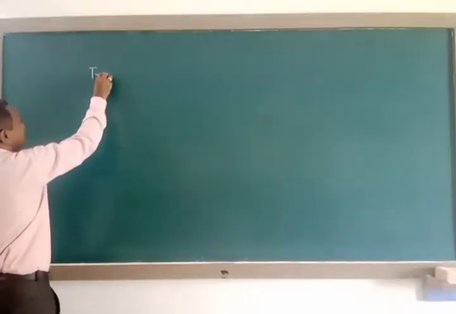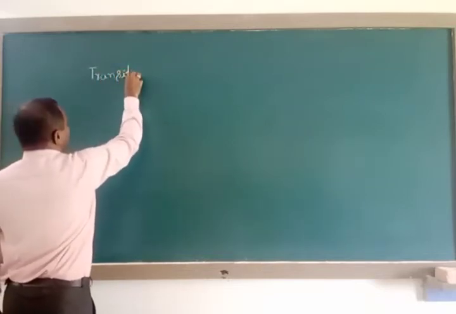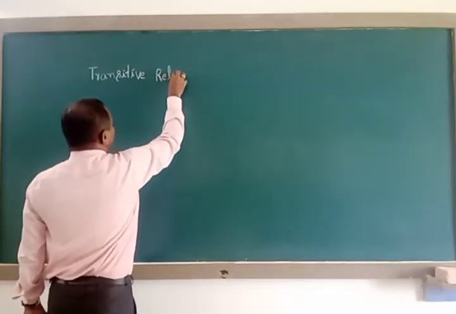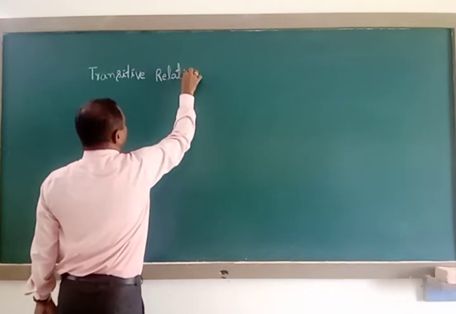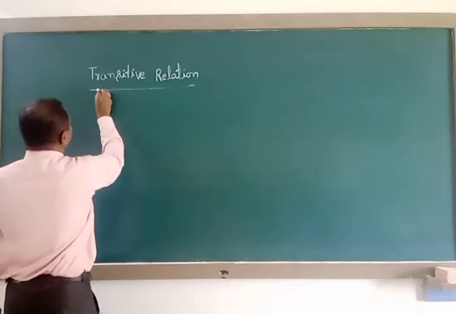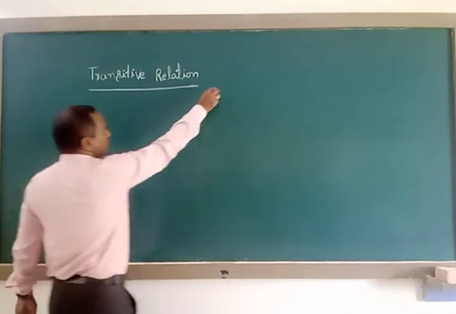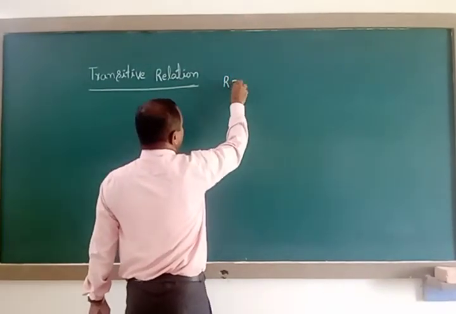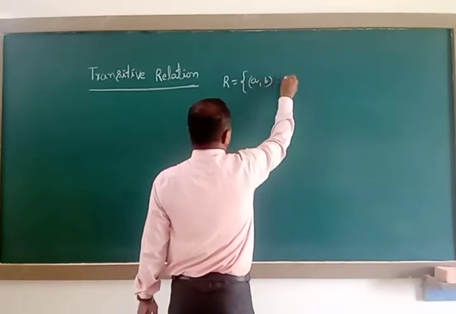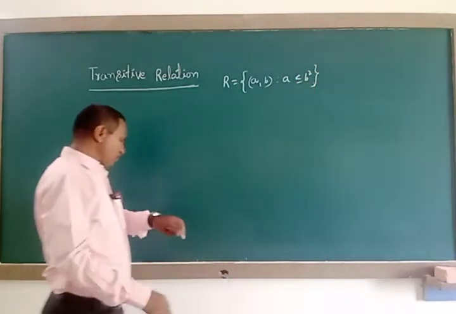Now, what I gave is the relation capital R, R equals (a, b) such that a is less than or equal to b squared. Is it forming a transitive relation or not?